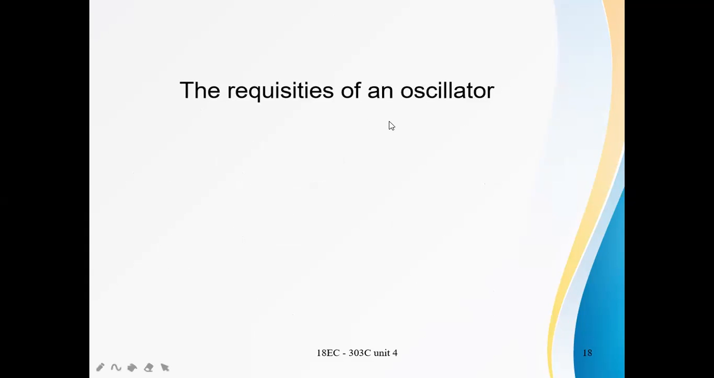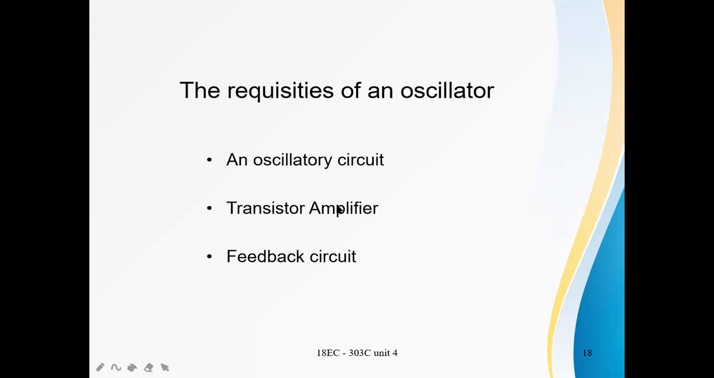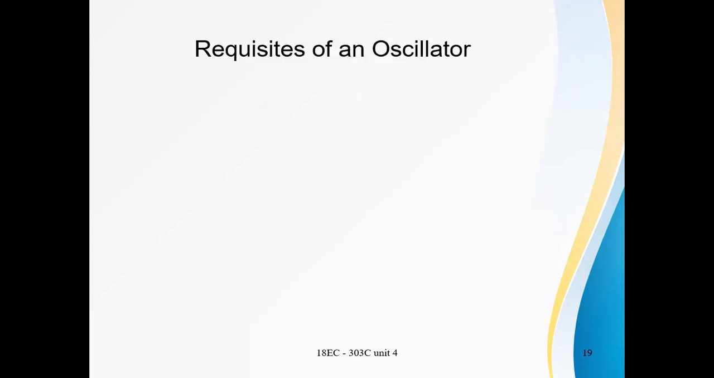The requisites of an oscillator circuit. An oscillator circuit, what are the requirements? A transistor amplifier, and a feedback circuit. To construct an oscillator, the required elements are an oscillator circuit, a transistor amplifier, and a feedback circuit. We know that to use the amplifier as an oscillator, this transistor amplifier must be in positive feedback. It should be designed with a positive feedback, and that means it requires a feedback network.